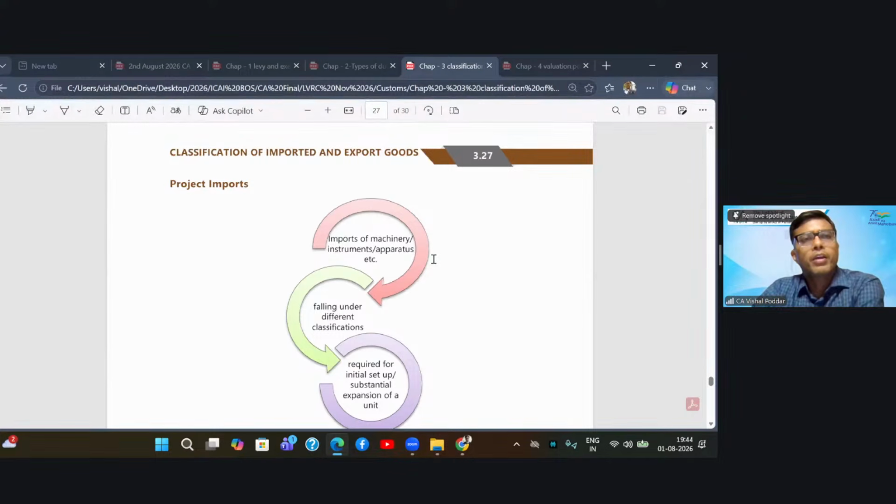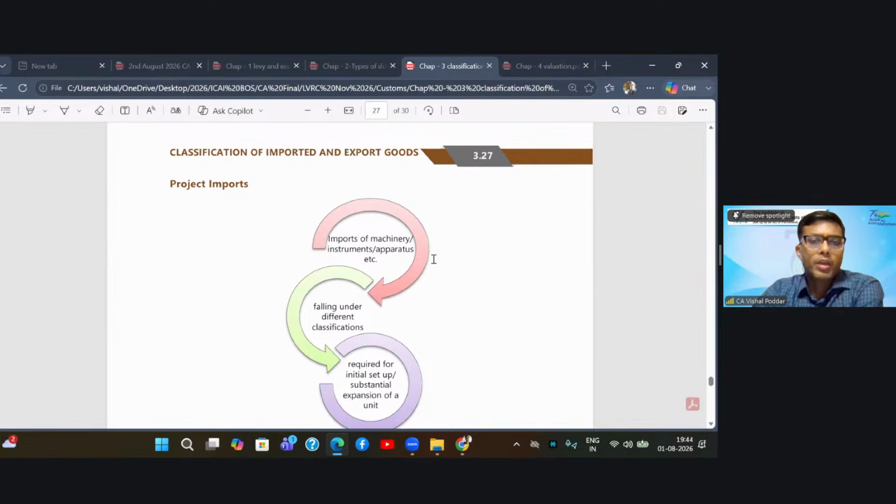So let us say you are setting up a hydropower plant in India. Or another example, let us say we are making the bullet train in India. Now, this bullet train is a project. There would be thousands of small and big parts required to complete the bullet train, especially.